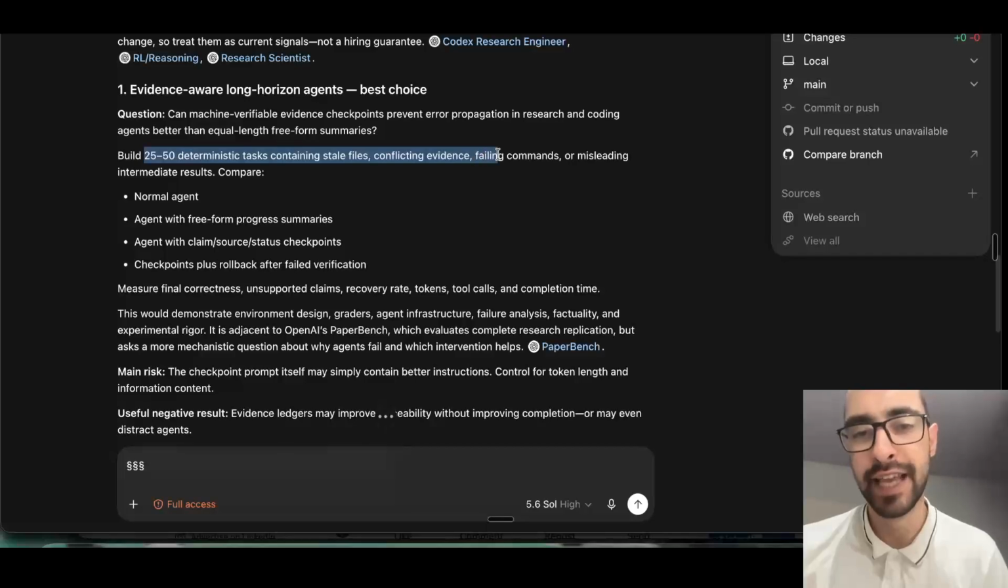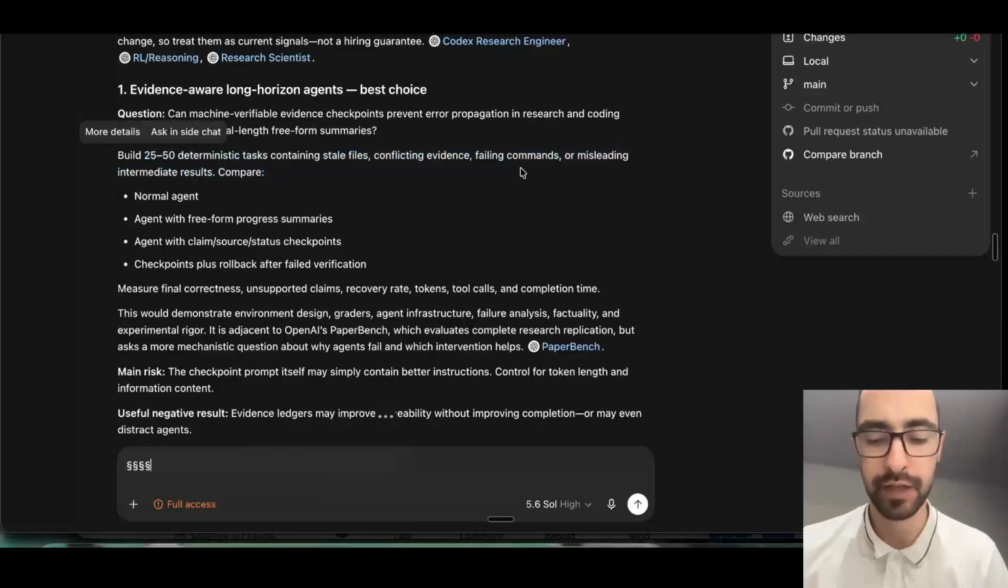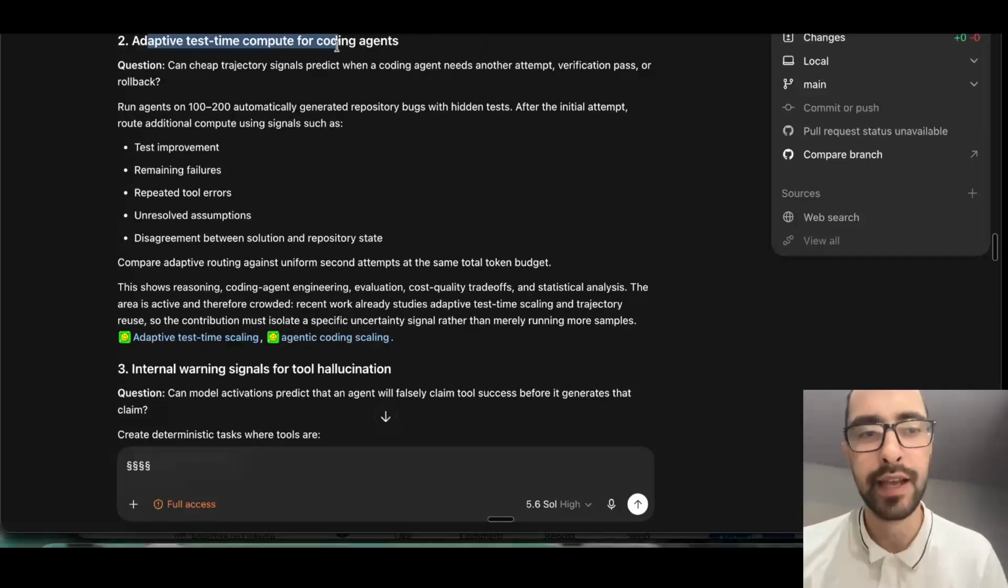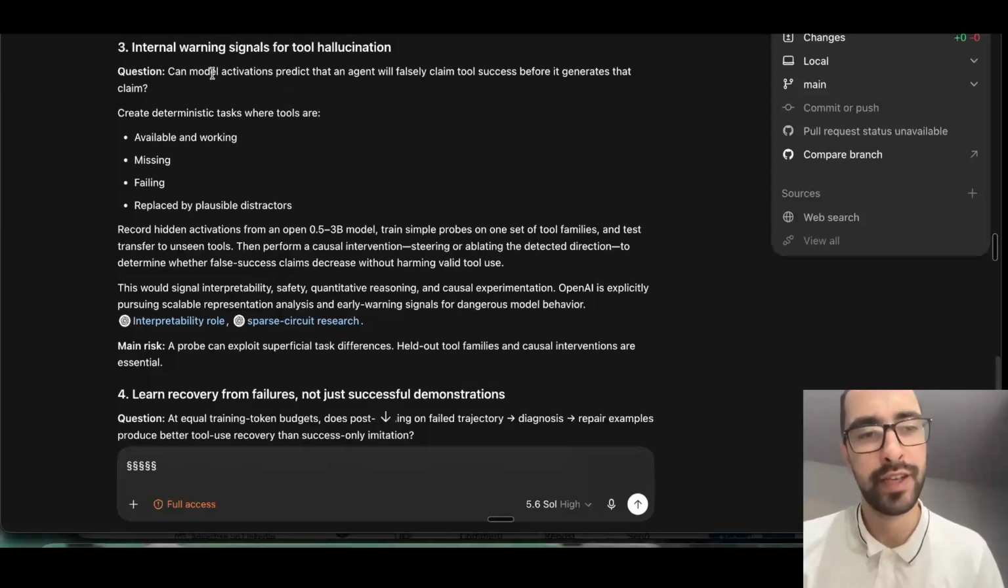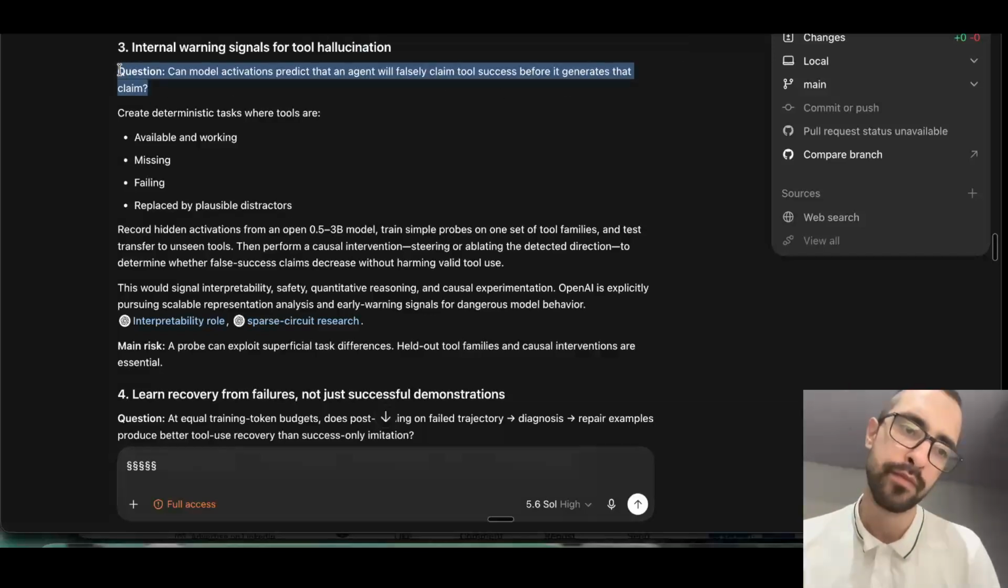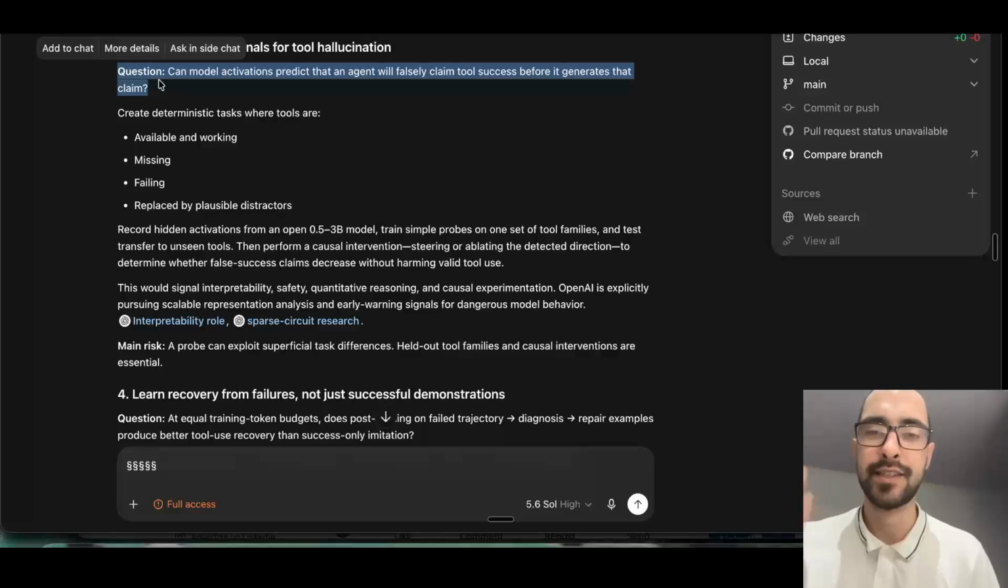So you can create some dataset, add some conflicting evidence, failed commands, etc. And then maybe predict how much compute or thinking time is necessary for which task. This is also one research direction. Or, so interesting: can model activations predict that an agent will falsely claim tool success before it generates that claim? So before it even generates text, can some activations within the model predict that it's going to be false?